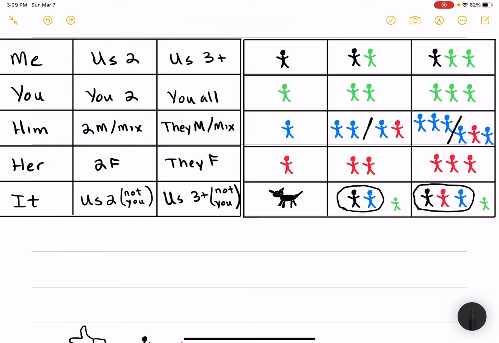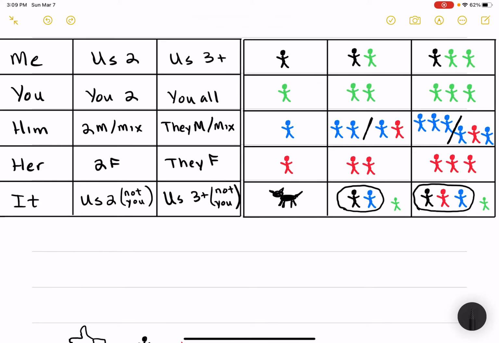Like I said, you can use it for animals too when we start talking about things maybe in the opening address. It's not the same right here, right? This is just it, something. But here you have the exclusives on the bottom here, where it's me and someone or me and them. You're not included. And I already talked about the examples for that. So it works out like that.